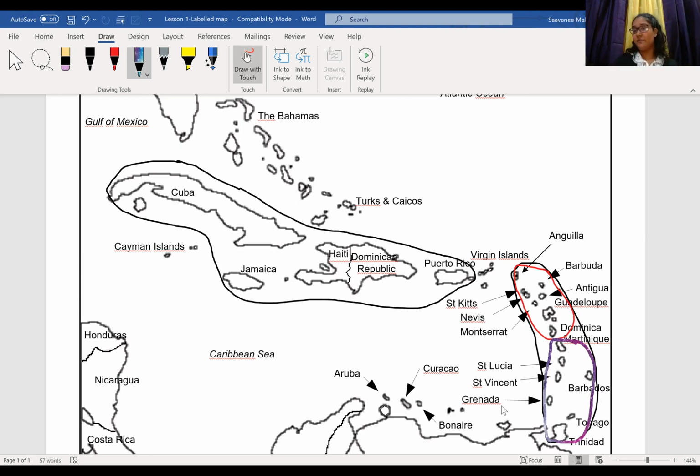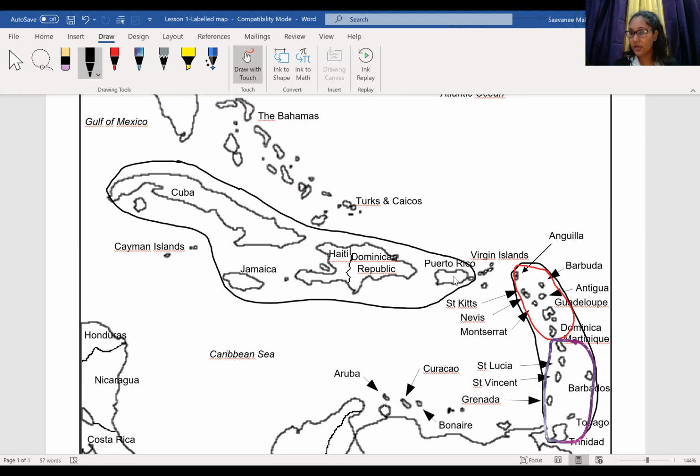So the Lesser Antilles is divided into how many parts? Right, two parts. So tell me how you could remember these two parts. Very good, because the L comes before the W. So the Leeward Islands come before the Windward Islands. And as we could always also remember, the Leeward Islands begin at Anguilla and stop at Dominica, and the Windward Islands begin at Martinique and stop at Trinidad and Tobago.